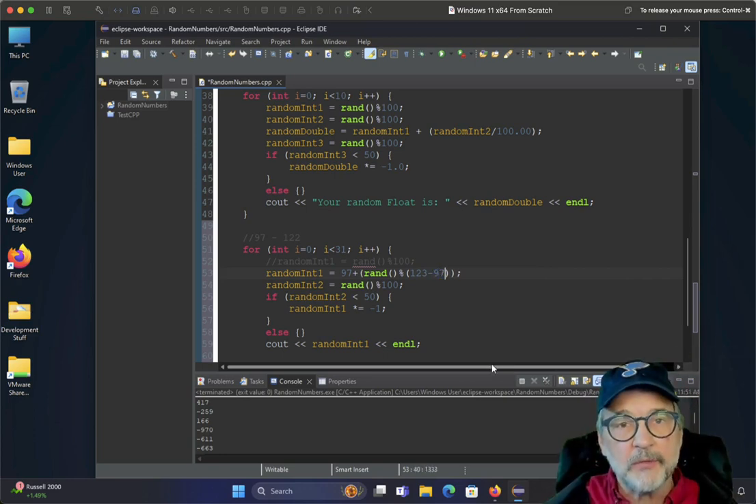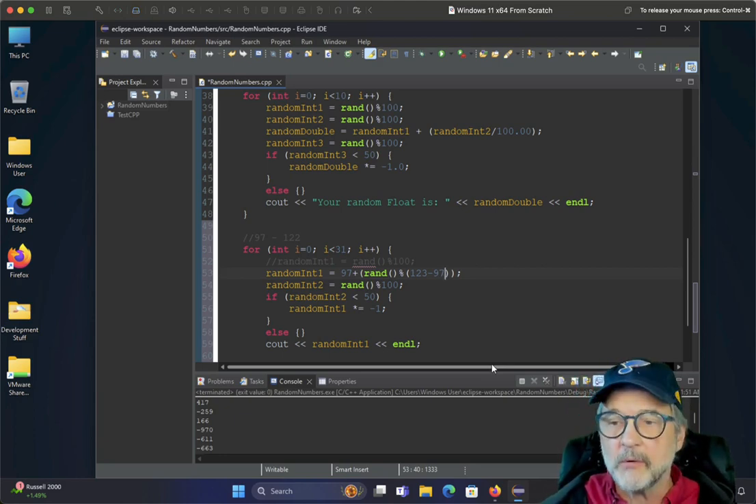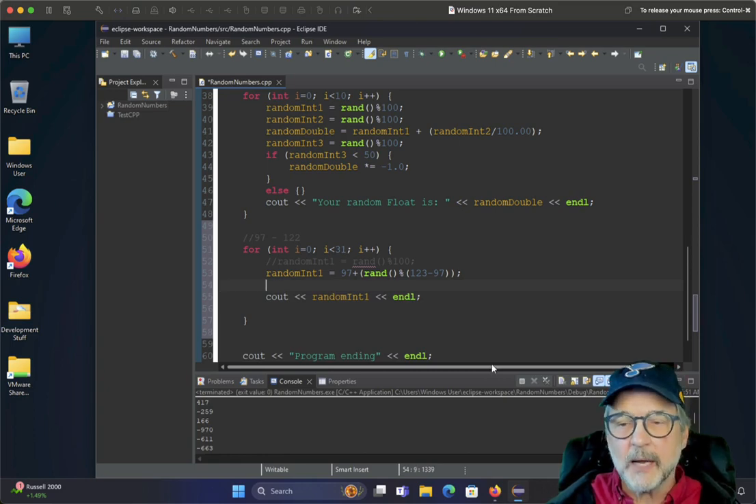Now why 123? Because we want to be able to get the lowercase z. If we just say 122, we'll never get the lowercase z. All right, great. So we're not worried about negative or positive, so that's good. We're not going to output it yet.